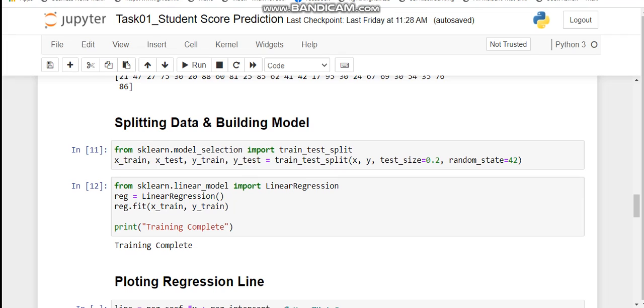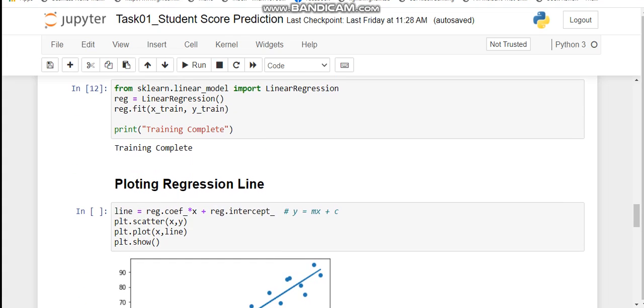For this, we will choose linear regression algorithm since our target data is a continuous value. After linear regression, we will fit our training data into the linear regression model. Now we will plot a regression line to see how well our model fits on the data set.